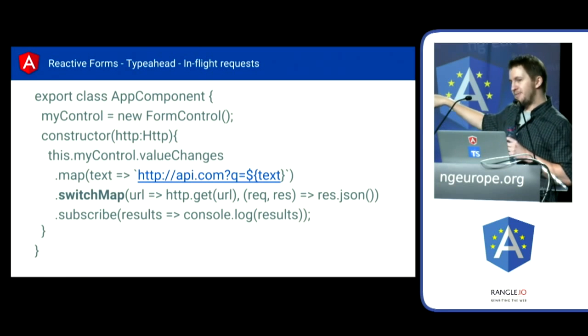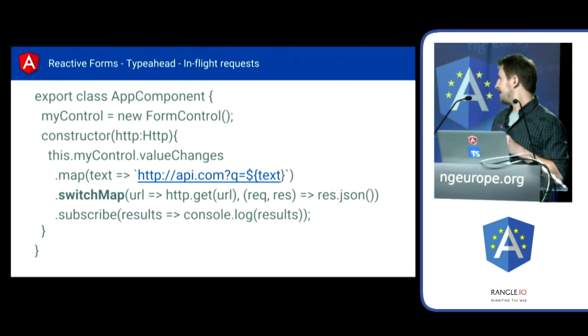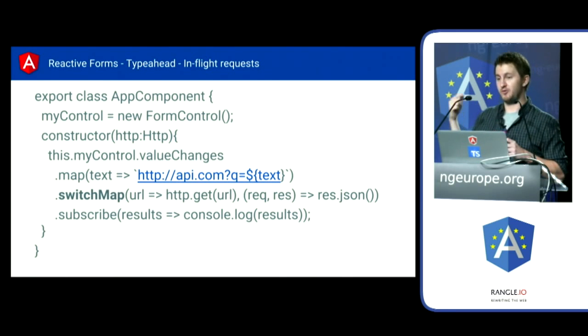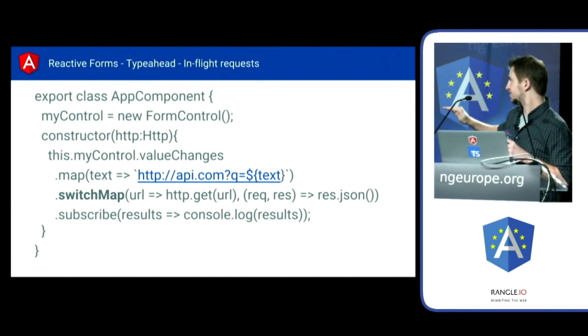So this switchMap operator here works exactly like flatMap. It accepts an observable, and then it unwraps that observable and delivers you the value. But if a new value is emitted into it, so again, I type 1, 2, 3, and then the request goes out, and then I type 4, it will cancel the previous request for me. So it will go ahead and cancel the underlying request.